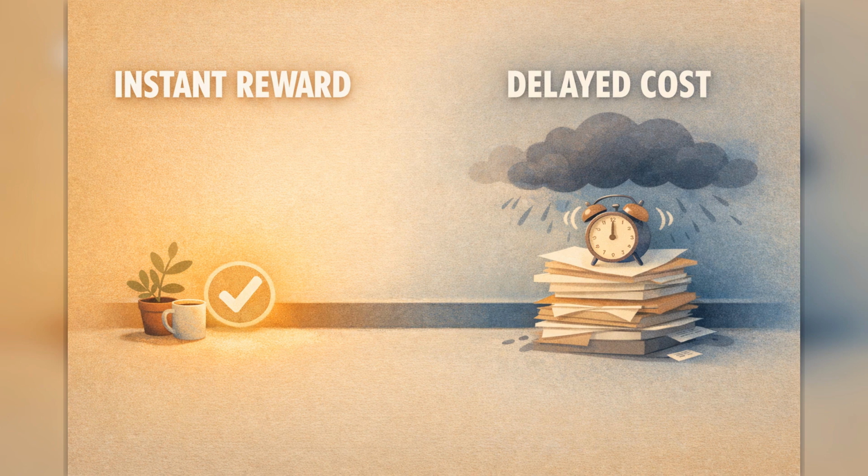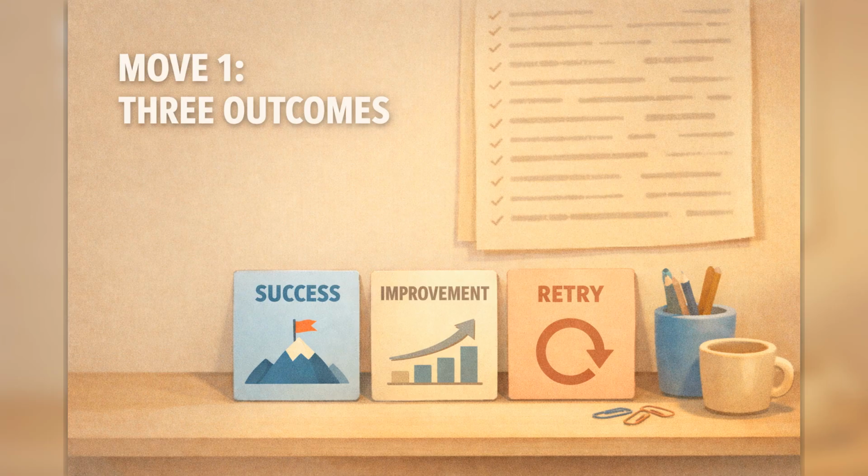Now, reward and cost. The reward of easy task completion is immediate. You get a check mark and a short dopamine bump. The cost is delayed. Major work remains open, deadlines tighten, and stress compounds later. This timing mismatch explains why smart people repeat the pattern even when they understand it. The brain updates behavior from immediate outcomes first. So we must reshape immediate outcomes.